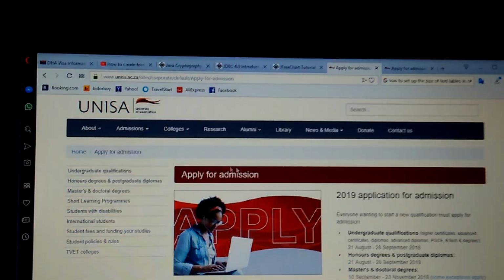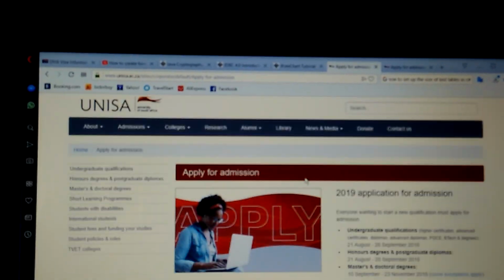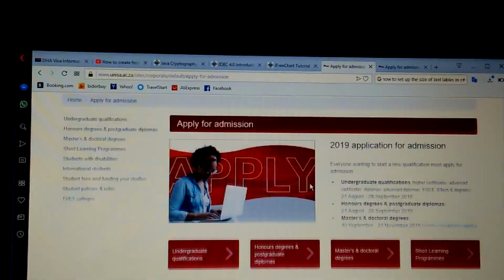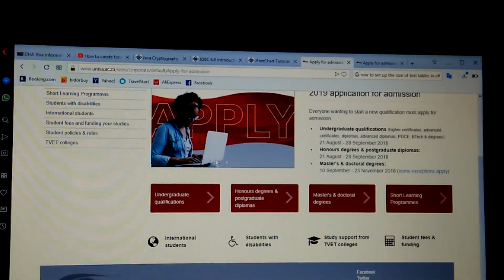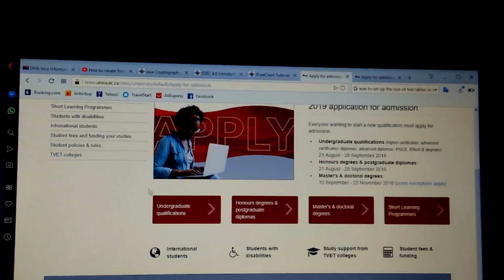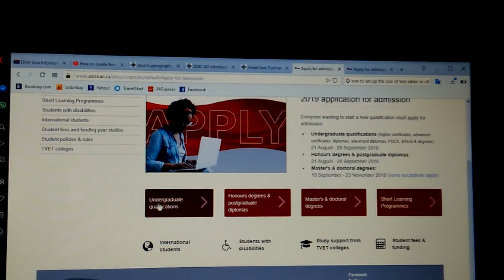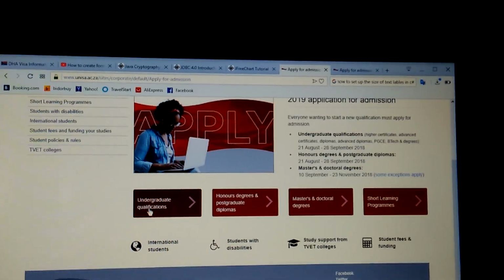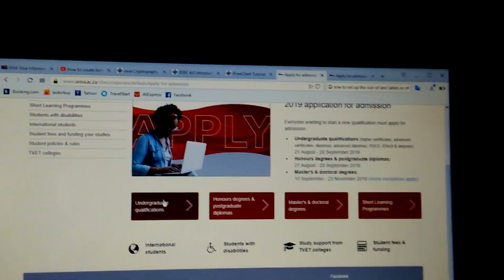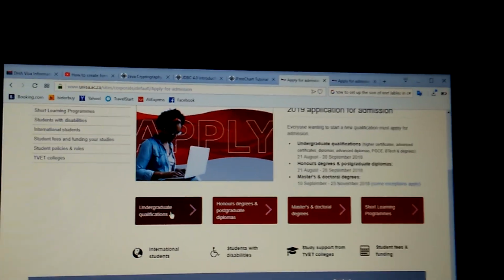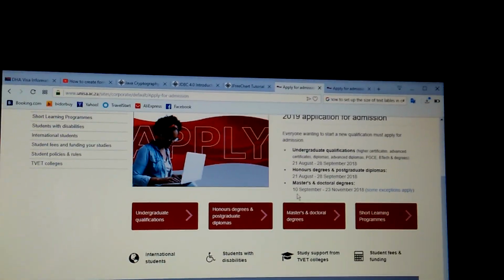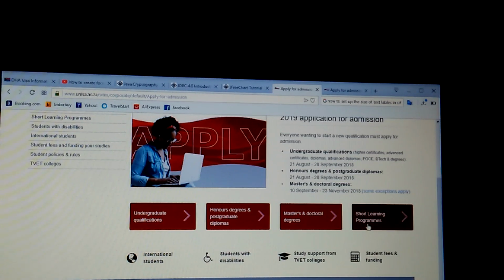So from here you scroll down, you can read this. Me, I'm just going to show you how you can go straight, but you will have to take time and read. This is important for you. From here you're going to choose what you want to register for. If you want to register for an undergraduate qualification, it's up to you. So me, I'm showing you how to go for studying online. I don't know, you want to do online or short learning, I don't know.